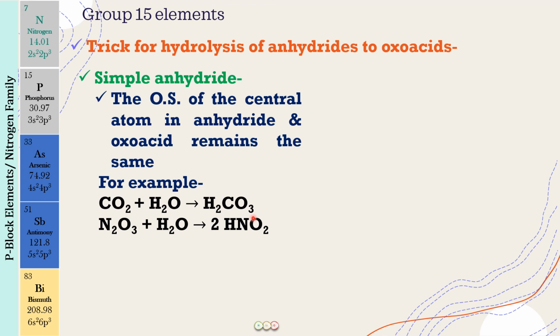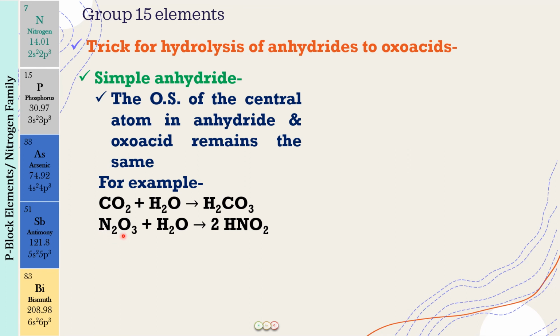So it forms H2CO3. But to check whether you have written the right product, check the oxidation state of the central atom in the oxide as well as in the oxo acid. Carbon is in the +4 oxidation state here, and carbon is also in the +4 oxidation state in the acid. Similarly, this reaction we've already done earlier.